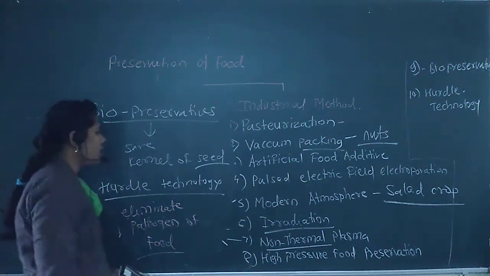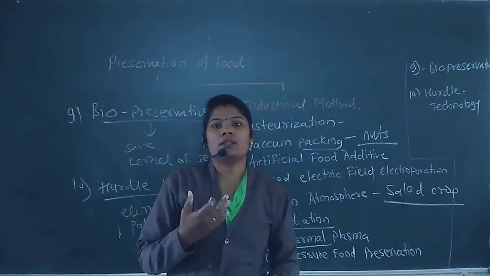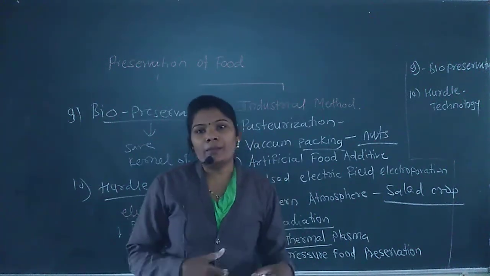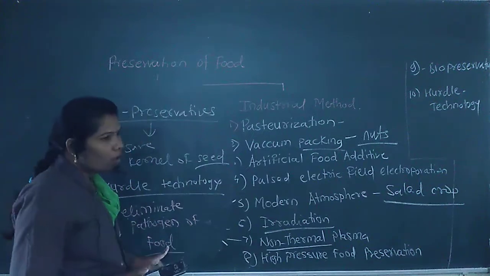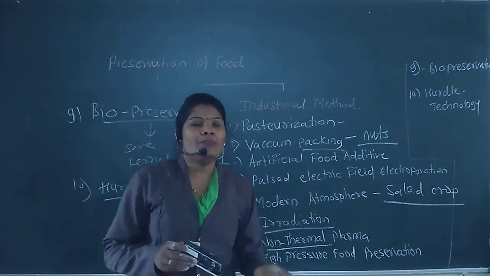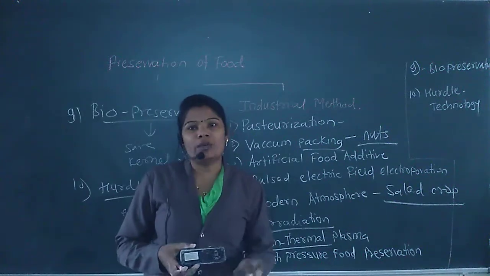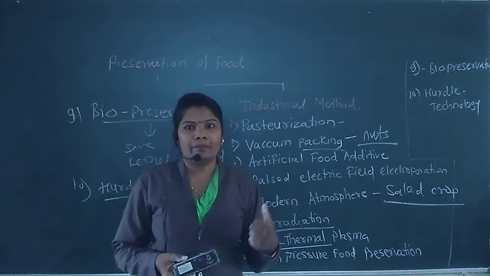That process is called hurdle technology. This is the technology which is used to eliminate, to stop, to inhibit the pathogens of the food, and due to eliminating the pathogens, our food is not deteriorated and gets preserved.